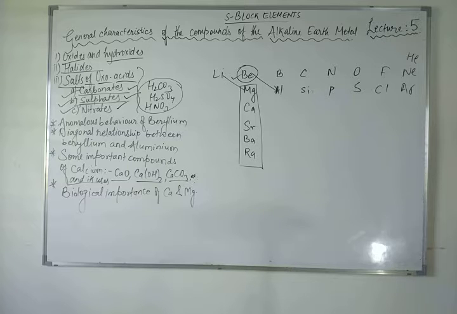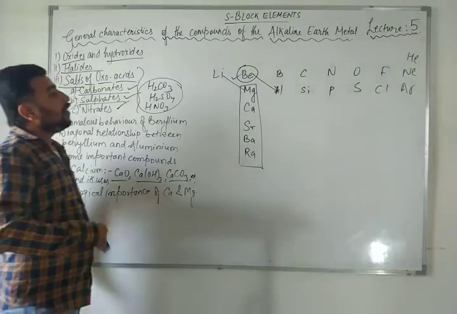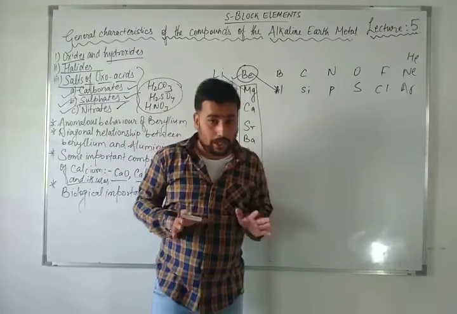Beryllium does not exhibit coordination number more than 4, as its valence shell has only 4 orbitals, whereas the remaining members of the group can show coordination number 6 by making use of d orbitals. Dear students, we will discuss this in class 12 coordination chemistry.